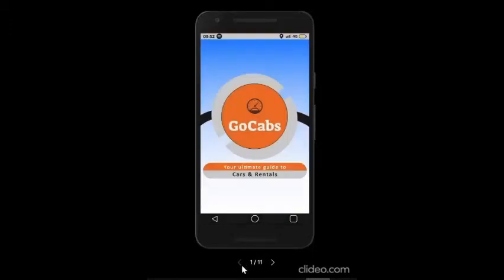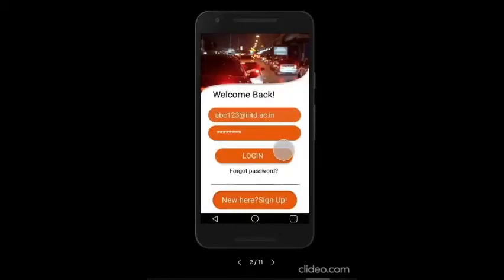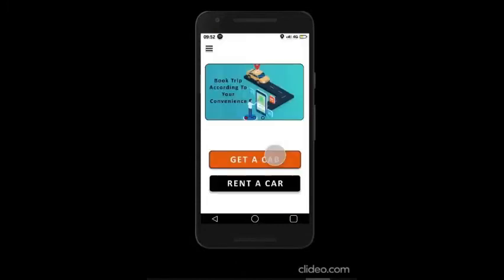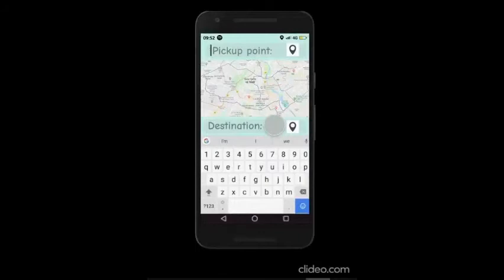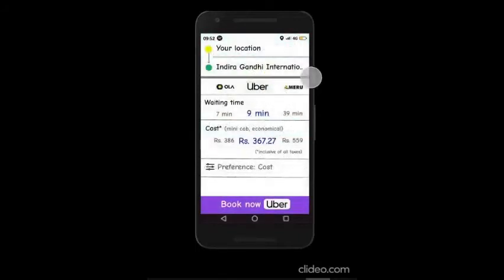Hi, I'm Diya Ahuja and I'll be walking you through the Get a Cab feature of our app. After logging in and clicking on the Get a Cab option, you enter your pickup point and destination, after which it shows you the available apps along with their waiting times and costs.